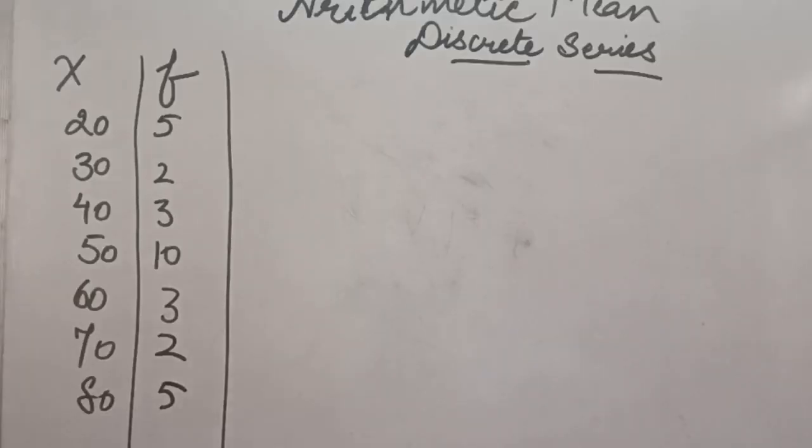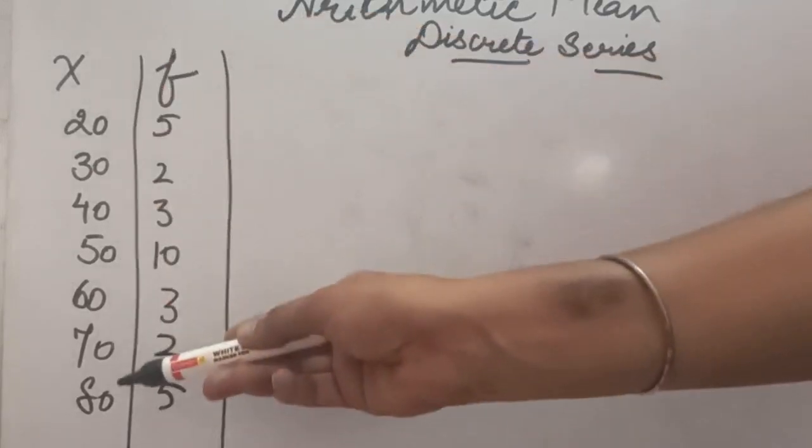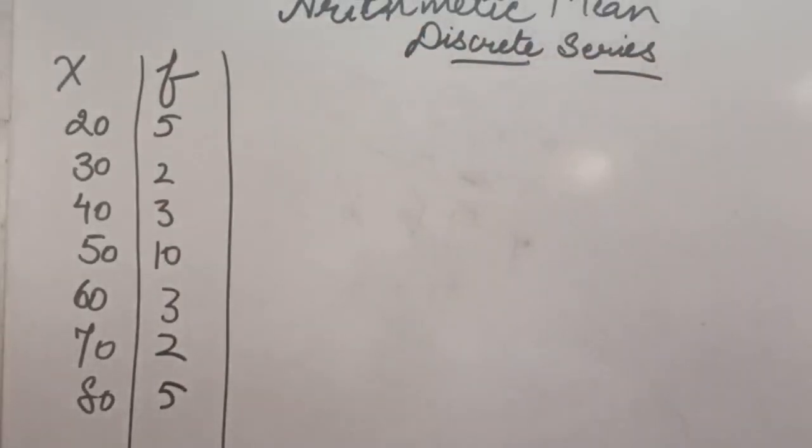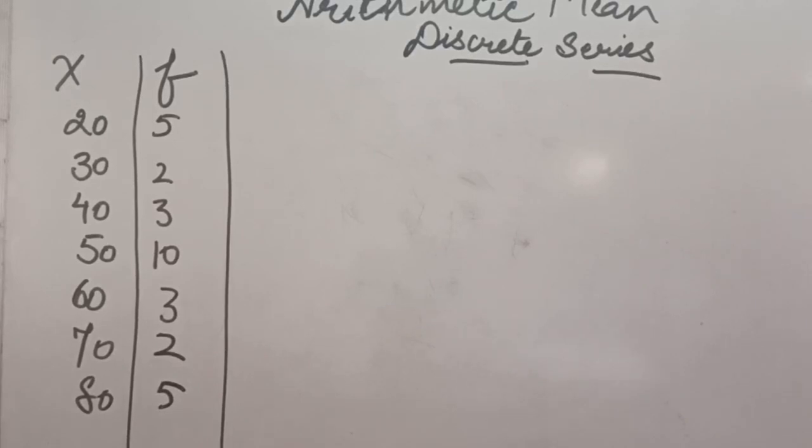The second type of series can be discrete series. Now discrete series is the series when you have been given x with the frequency as well. That becomes a discrete series. Now for calculating the mean under the discrete series, again we have three methods. First of all let us see the direct method.